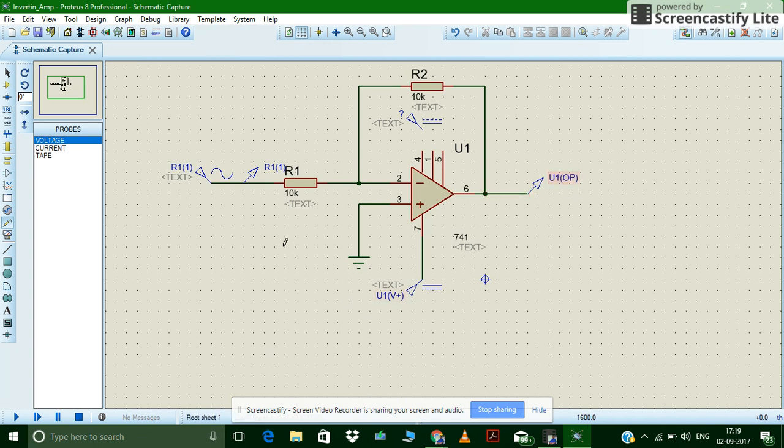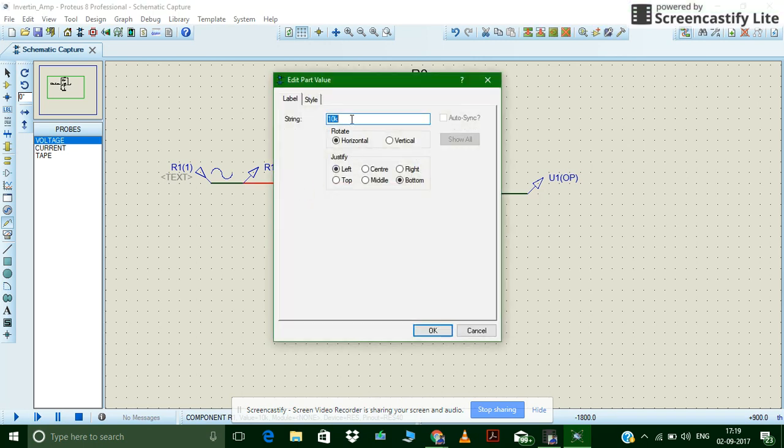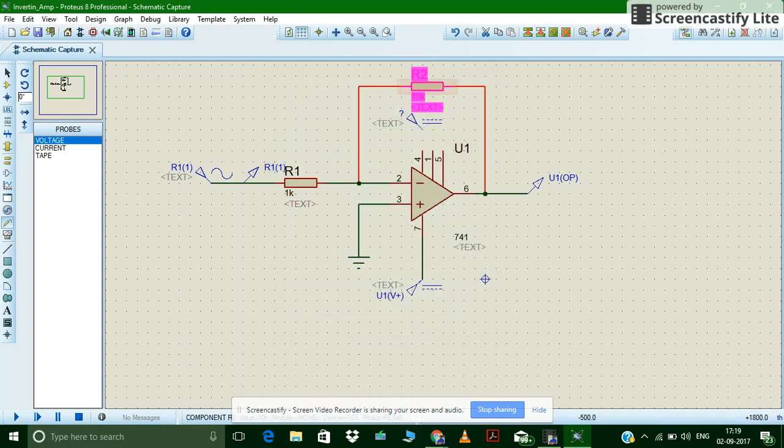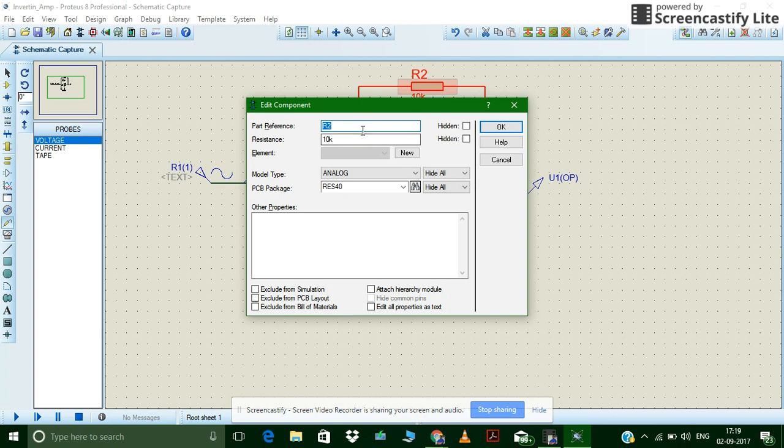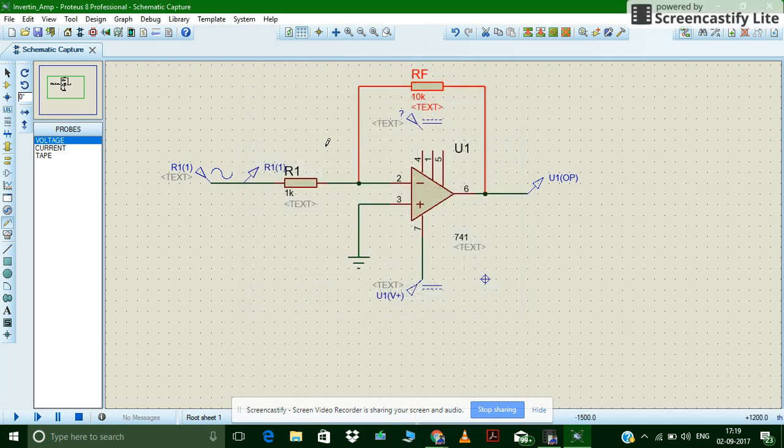Now R1 we would take 1K. Okay, we can also take 10K, 100K, no problem. Here R2 is 10K, but let's rename this RF. It is easy to understand. And this is Rin.